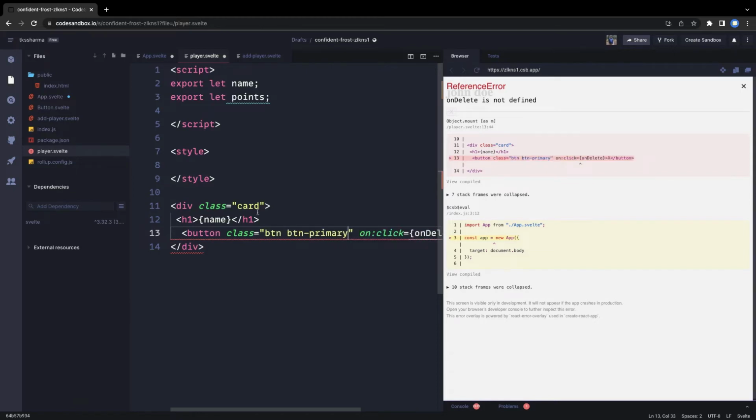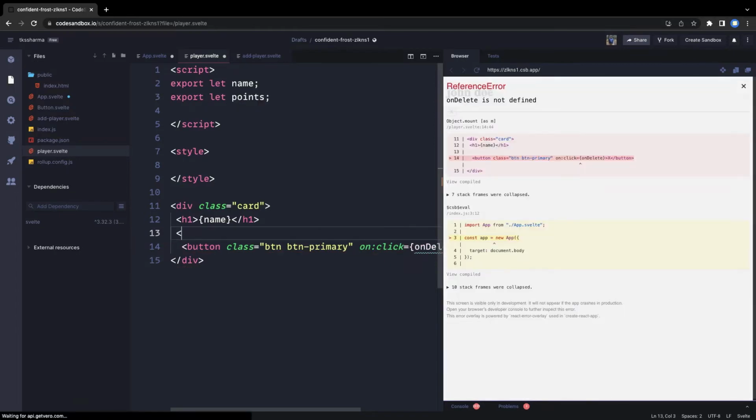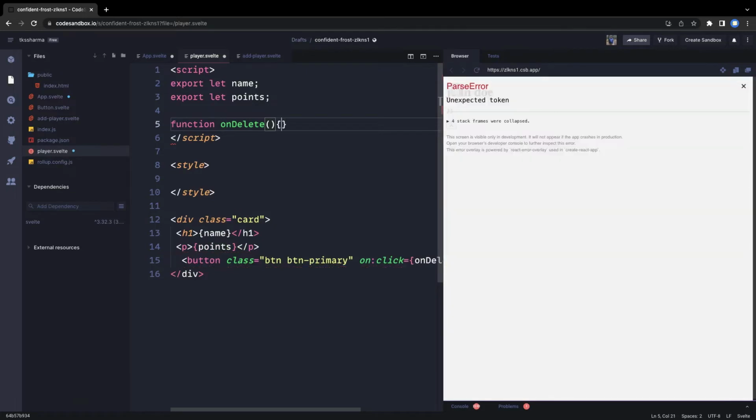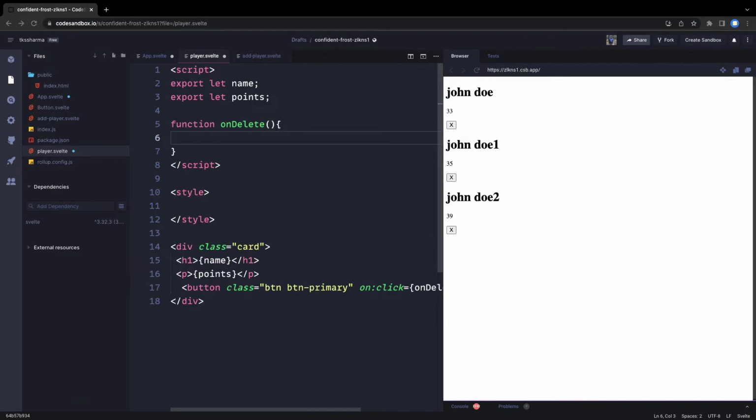Okay, and we can also render the points which this particular player is getting. This is points. So this is a basic example we can think about. And we have on click, so the onDelete function we have to define in our script. This is going to send an event to the parent component because we want to delete this particular player from the list.